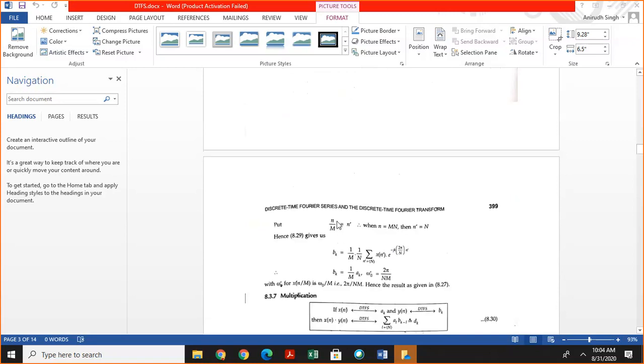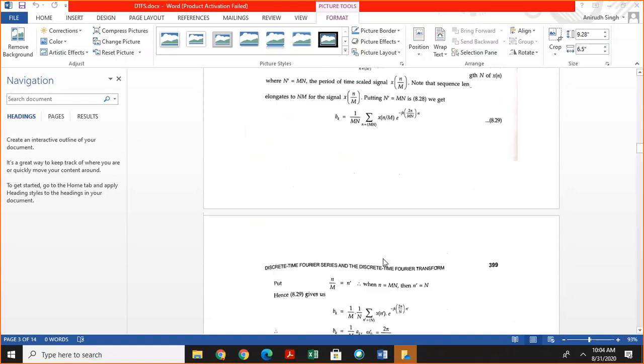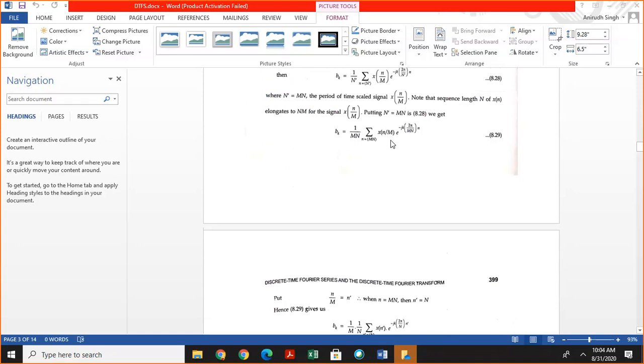So if we substitute, we write Vk equal to 1 by m multiplied by 1 by N summation x of n dash, n by m substituted by n dash, so x of n dash multiplied by exponential minus jk 2 pi by N multiplied by n dash.